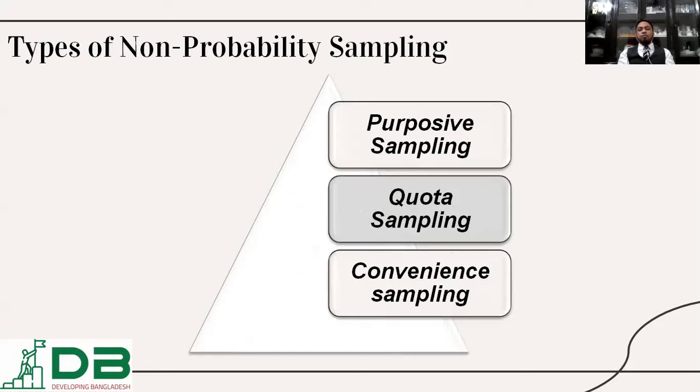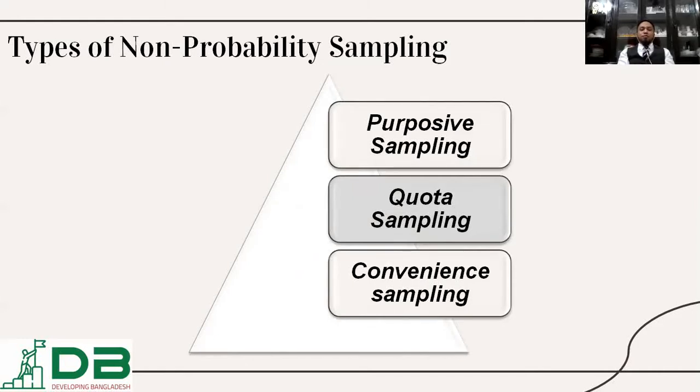Based on the purpose of the study. For example, if we have 100 population, but we would like to know about something from the students, then we can exclude others and select our sampling from only students, those who are students.